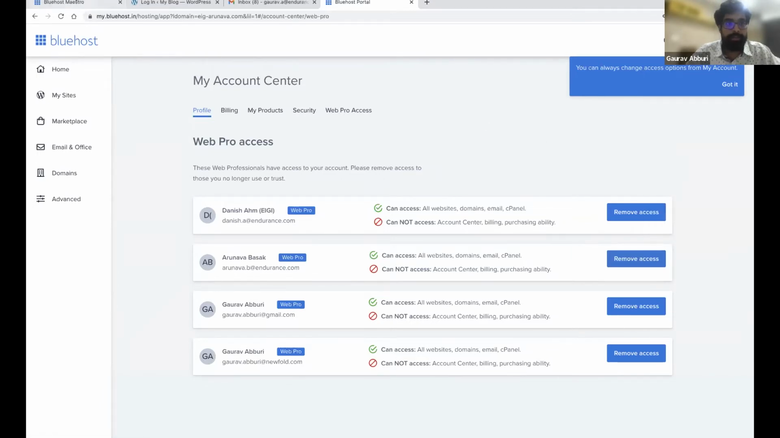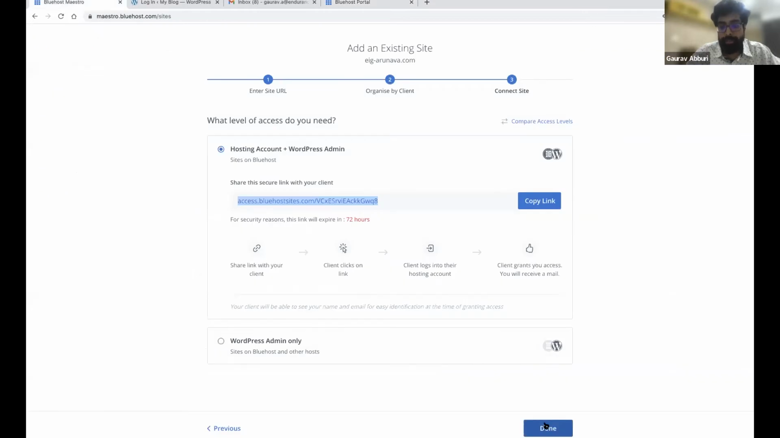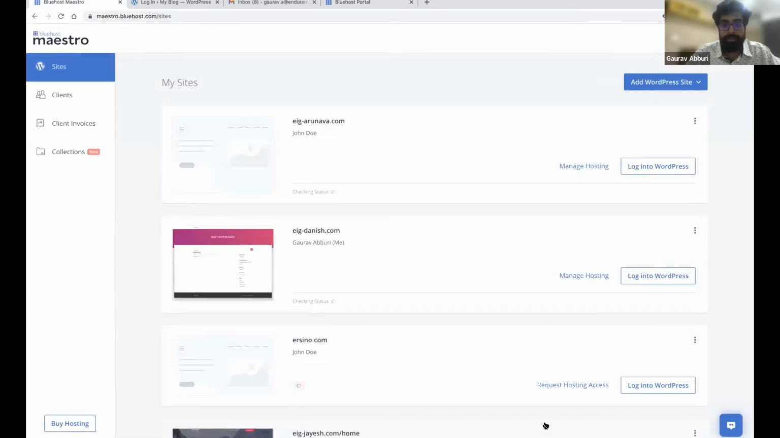Okay, now that the client has accepted the request, you'll see that the site has been added. You'll also see that now I can access the WordPress admin and cPanel of this site. And you also start seeing the updates available. This particular site has 2 theme updates available.